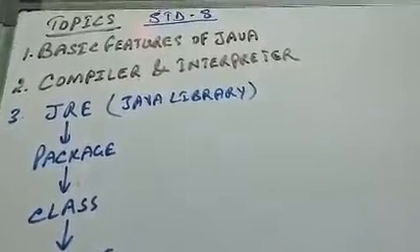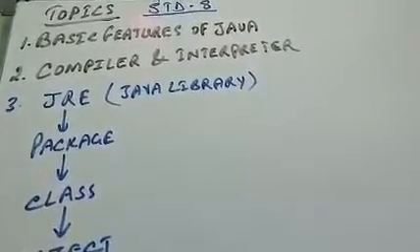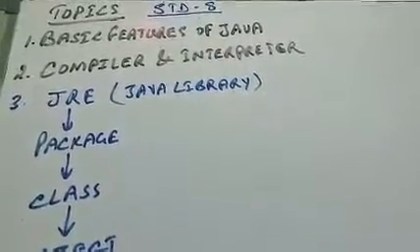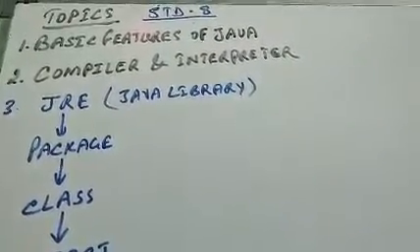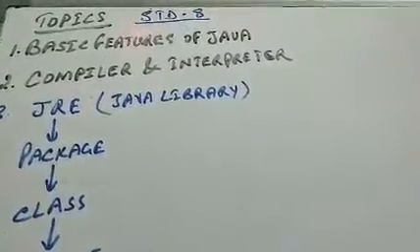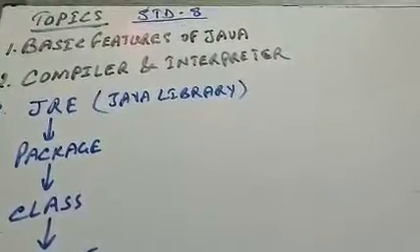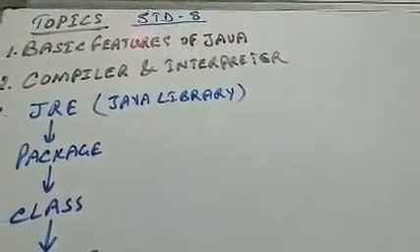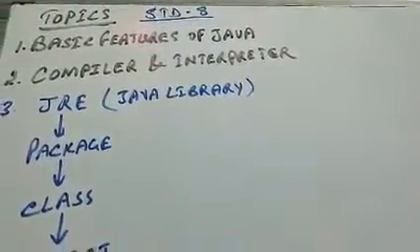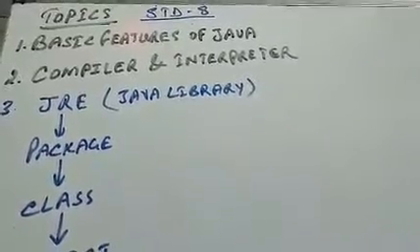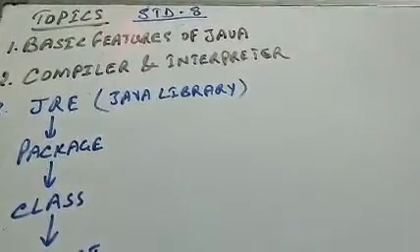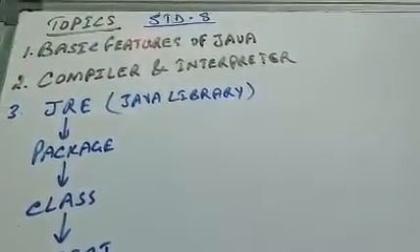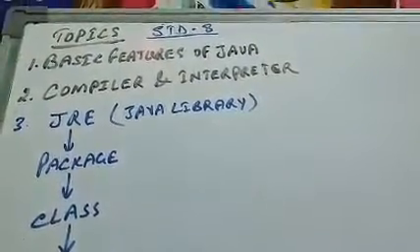That means it gives equal importance to the data members as well as the functions. So it is an example of an object-oriented programming language. That is, the concept of programming in Java is related to the concept of objects that exist in the real world. So that's why we say that Java is an object-oriented programming language.